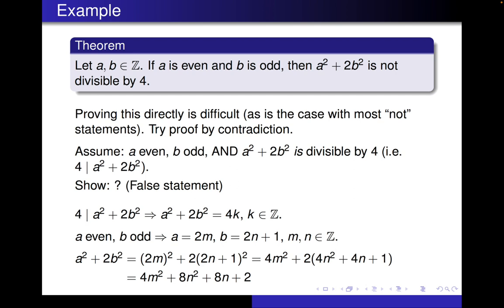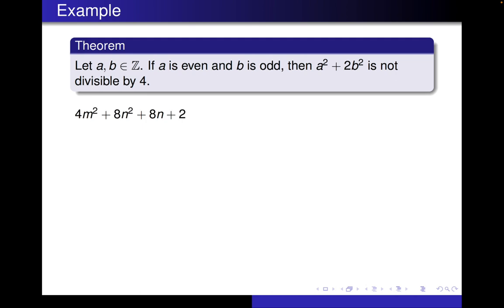So the two computations we did gave us two expressions for a squared plus 2b squared. One was 4k, that is, three lines up: a squared plus 2b squared equals 4k. And then at the bottom here, a squared plus 2b squared is equal to 4m squared plus 8n squared plus 8n plus 2. Since those are both equal to a squared plus 2b squared, they must be equal to each other. So 4m squared plus 8n squared plus 8n plus 2 is equal to 4k. All right, so now we've derived ourselves an equation. Let's see if we can play with it. We're going to do some algebra to it, and some of it may not seem very intuitive, but it turns out it's going to be really useful if we move everything from the left side to the right side except that 2.